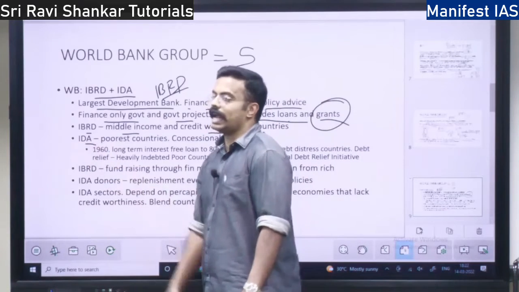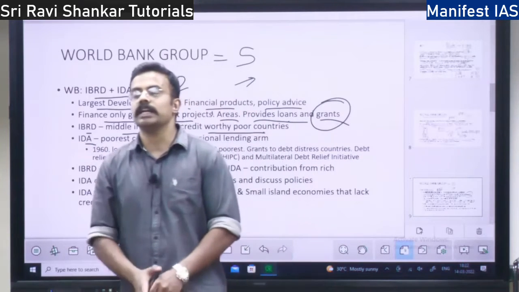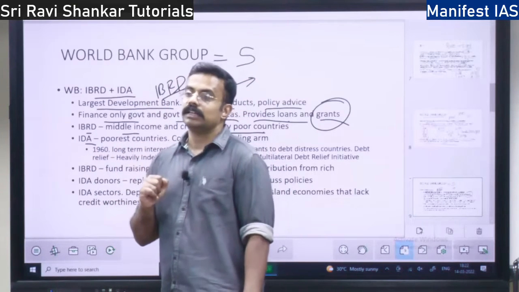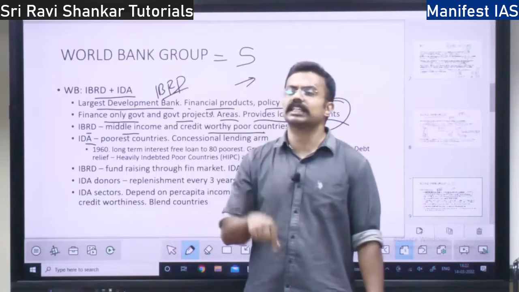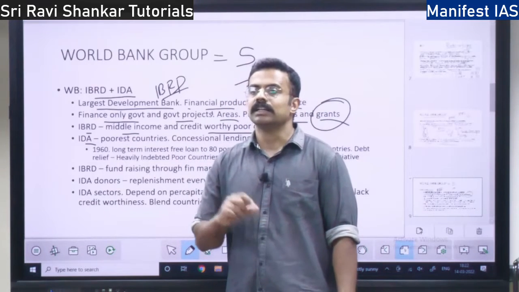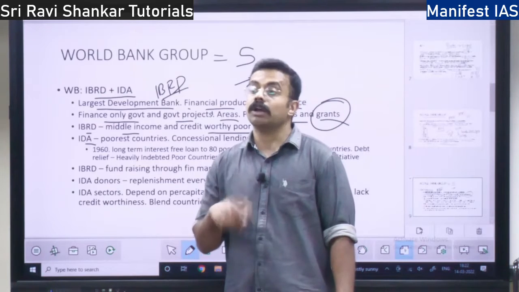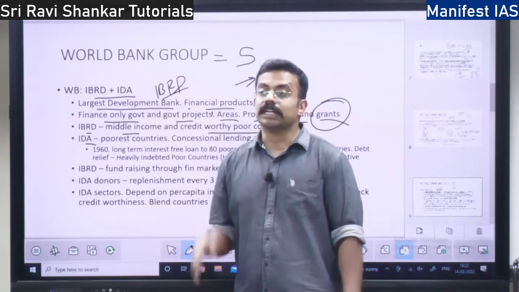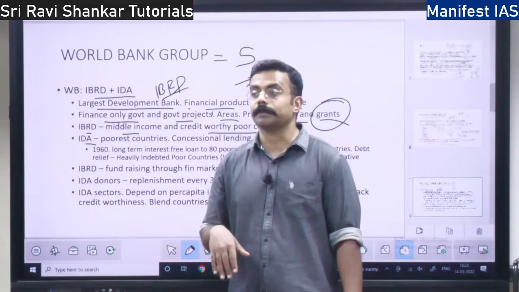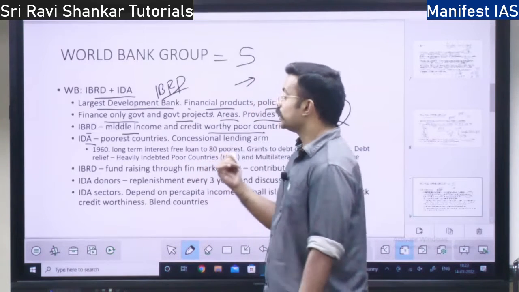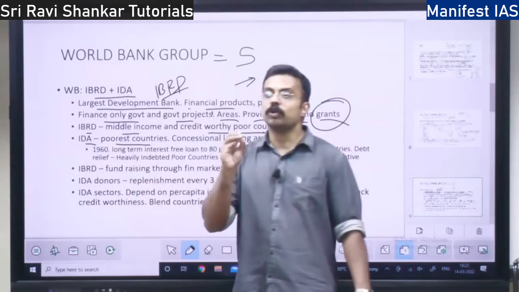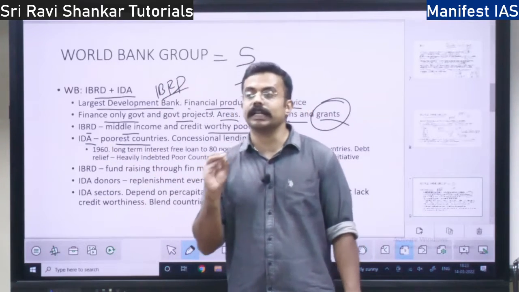Whereas IDA, International Development Association, gives money at a concessional rate. That is a very low interest rate, 0.1%, 0.5%. Right? At that interest, they are going to give money over a long period, 35 years, 40 years. It is as if you need not repay the money. Right? Like that, the International Development Association gives the money. So, that money goes to the poorest of the poor countries.